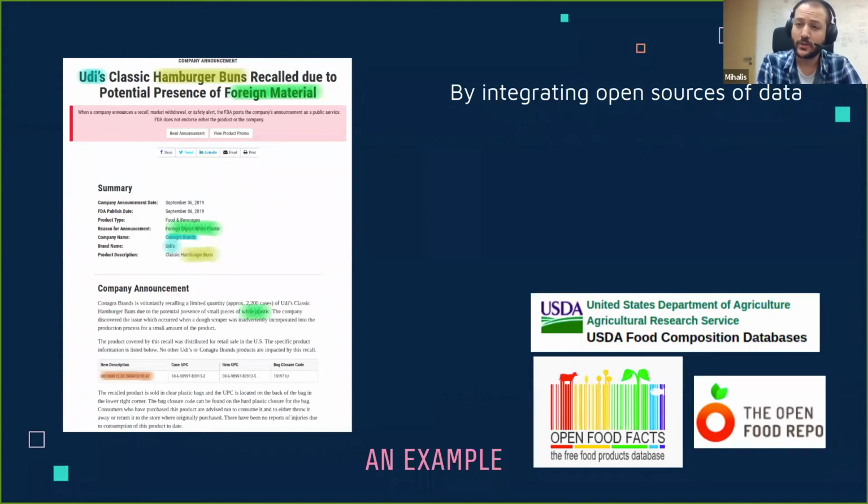Thankfully, there are open sources of information out there. You can see here a quick overview of the kind of info that we're using. This open source information includes the name of a product, its ingredients, its recipe, and the company that is producing it. So by having all this information, we're able to annotate and identify the product brand involved in the recall.